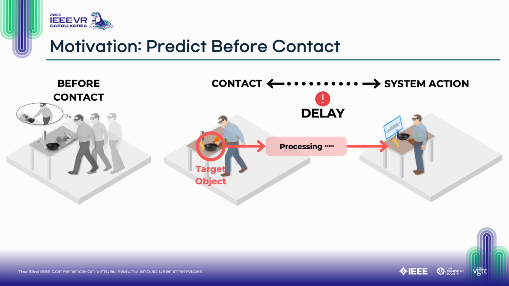So the user reaches for an object, and the system recognizes the target object, and then reasoning happens, then system action is triggered. Such delays are especially critical in MR systems, where even minor latencies can disrupt immersion.